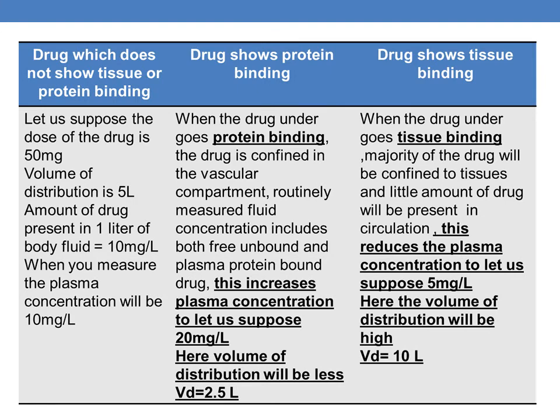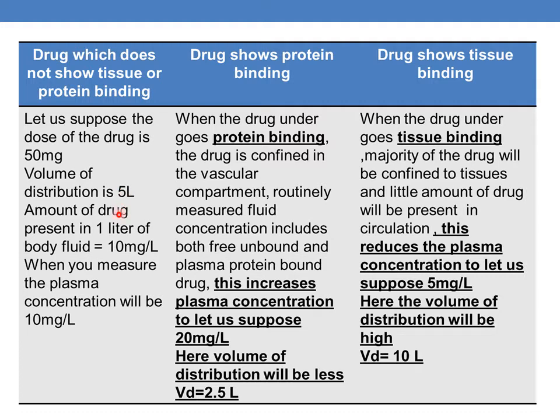For a better understanding, let us consider a hypothetical situation. Let us suppose the dose of the drug is 50 mg. This is an ideal situation where it does not show any tissue binding or protein binding. Its volume of distribution is 5 liters.